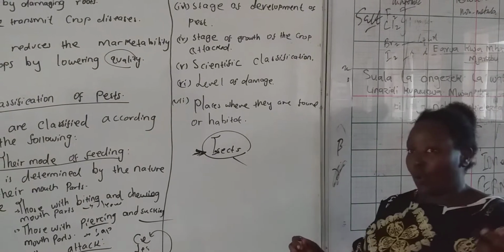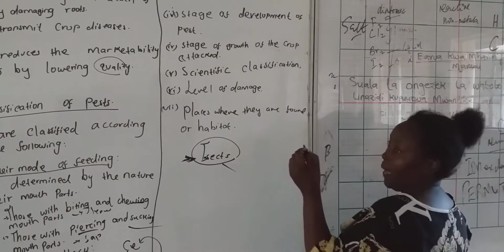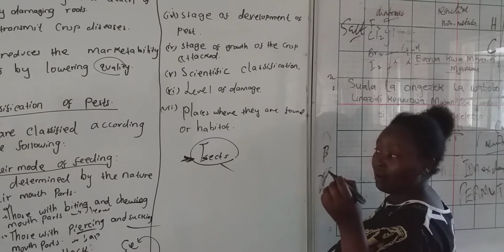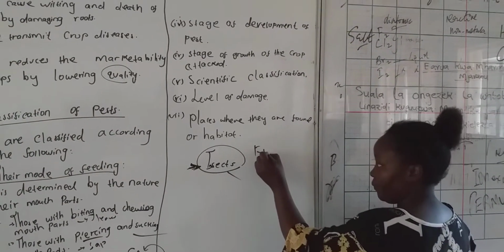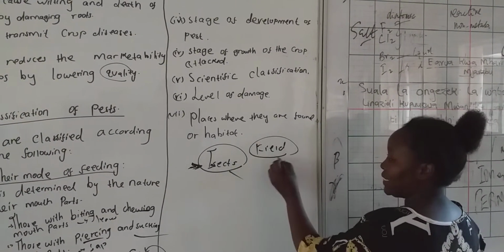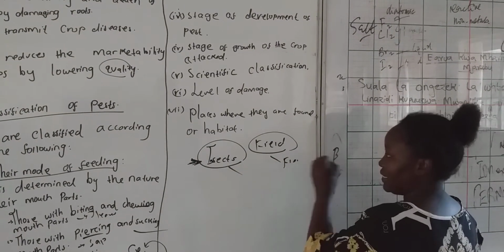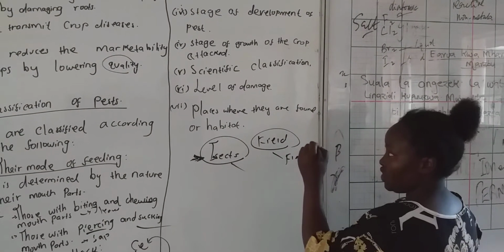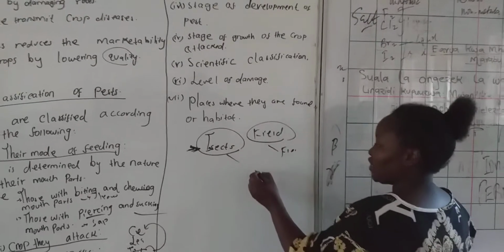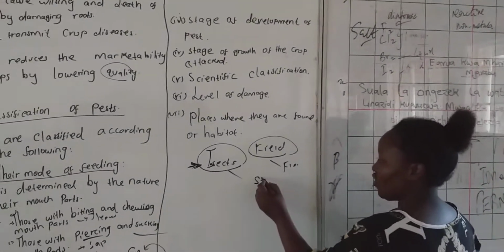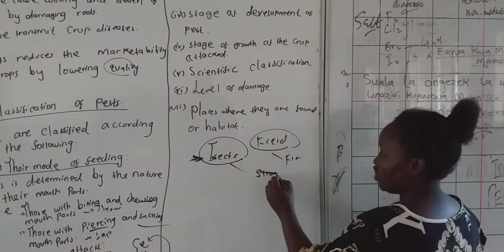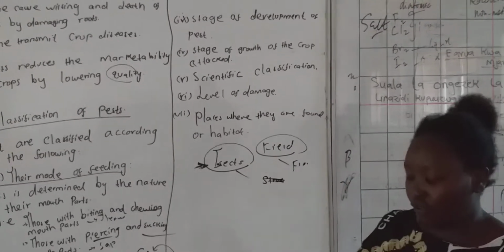For example, we can have a pest which attacks crops in the field, which we name a field pest. Another one is a pest which attacks crops while stored in a store. We call it a storage pest. That is all for today.